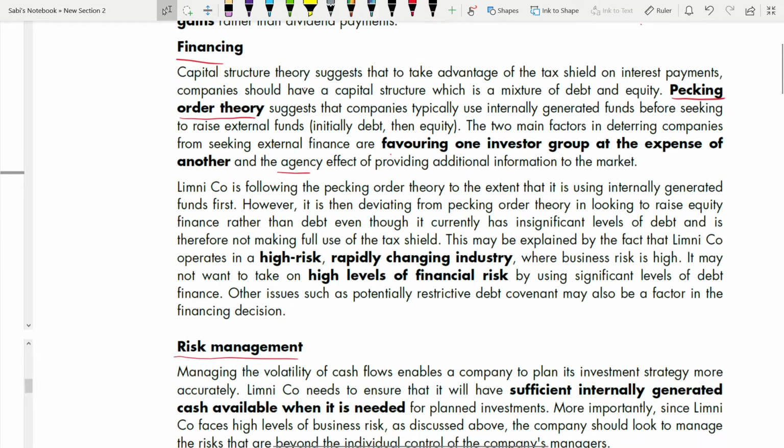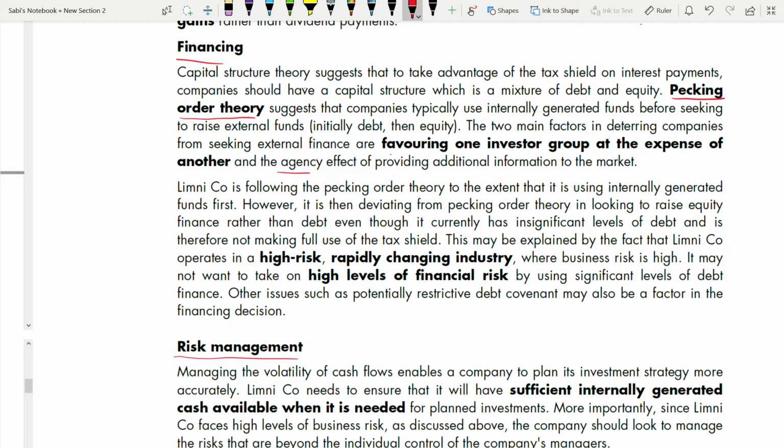Now we'll see. So the company is following the pecking order theory to the extent that it is using internally generated funds first. Yes, that is correct. However, it is deviating from pecking order theory and looking to raise equity finance rather than debt, even though it currently has an insignificant level of debt. And it is therefore not making full use of the tax shield.